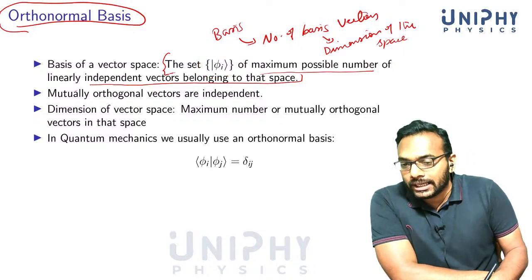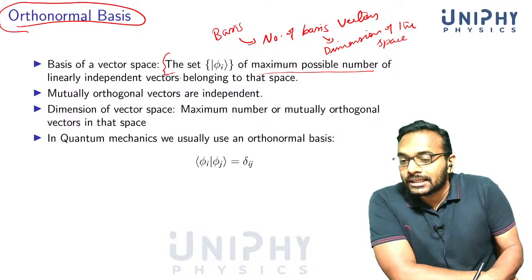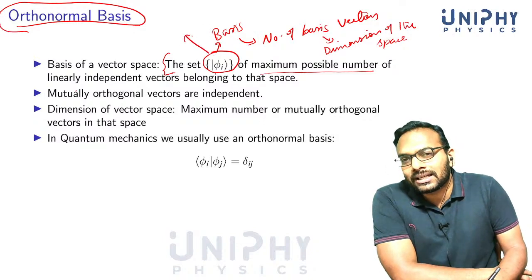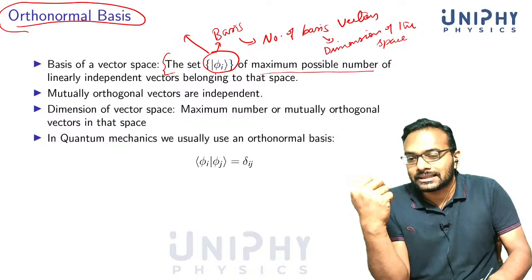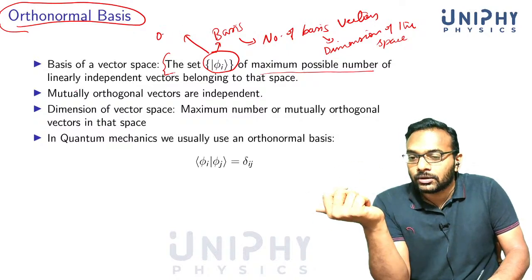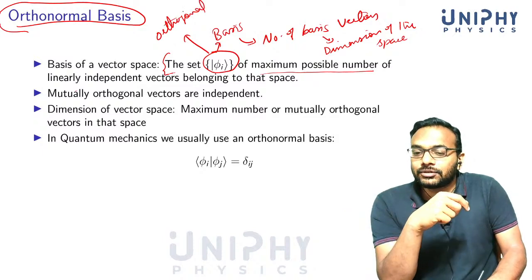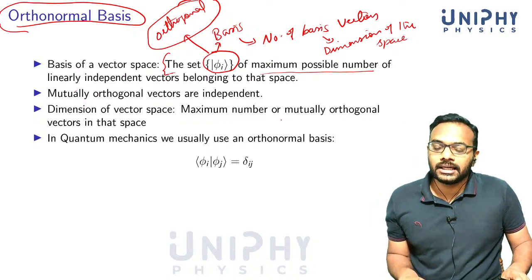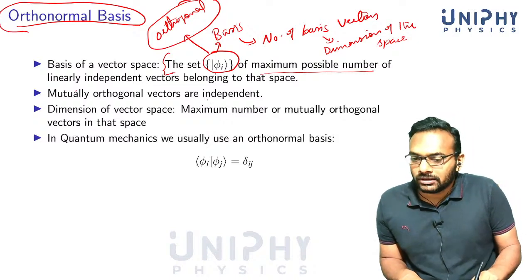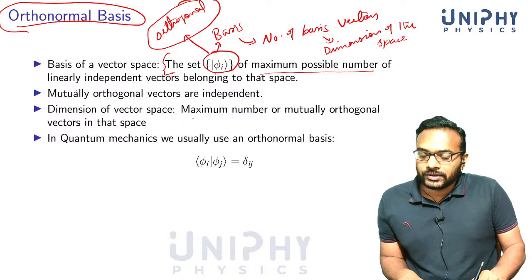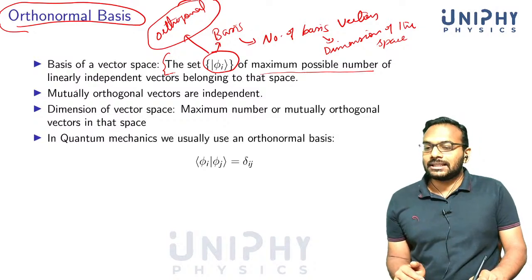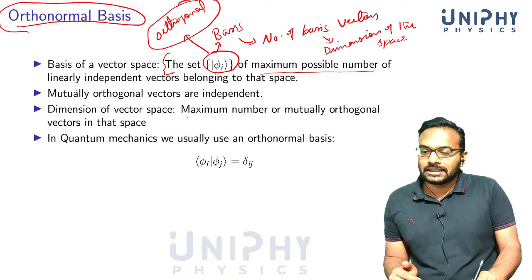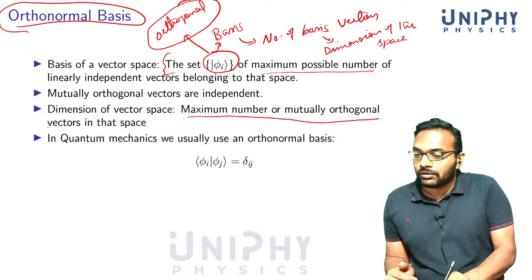Now again, as I said, these are linearly independent vectors. In quantum mechanics, the basis is very important. But almost in all cases, we make sure that the basis vectors are independent of each other by making sure that they are orthogonal. This is the easiest way to ensure that a set of vectors are independent. If they are orthogonal, they are automatically independent. So mutually orthogonal vectors are independent. The dimension of a vector space is the maximum number of mutually orthogonal vectors in that space. So you can define the dimension of a vector space as the maximum number of mutually orthogonal vectors in that space.